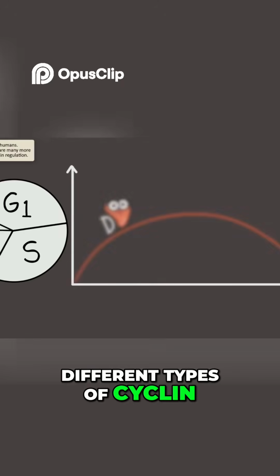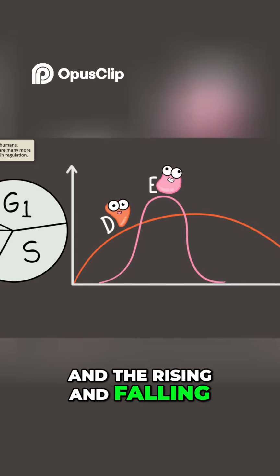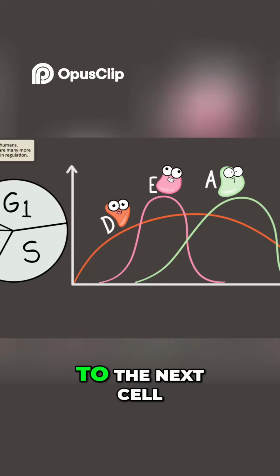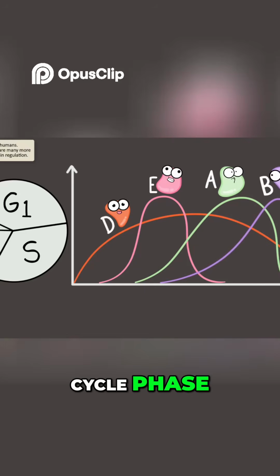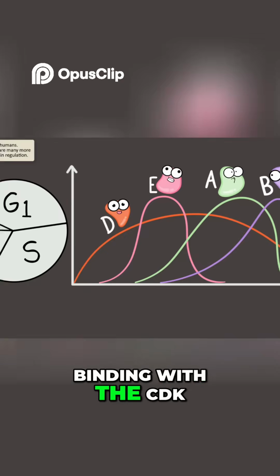Different types of cyclin rise and fall throughout the cell cycle, and the rising and falling is based on a variety of signals to determine when the cell should move on to the next cell cycle phase. Typically, each cell cycle phase, G1, S, G2, M, will tend to have a different cyclin binding with the CDK.